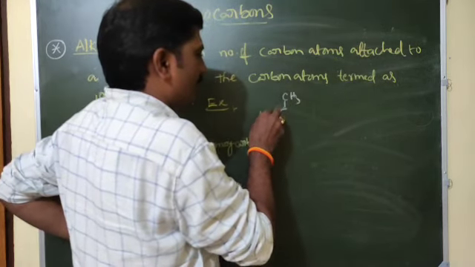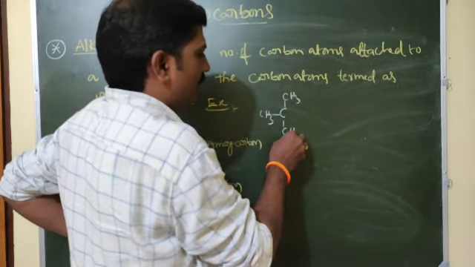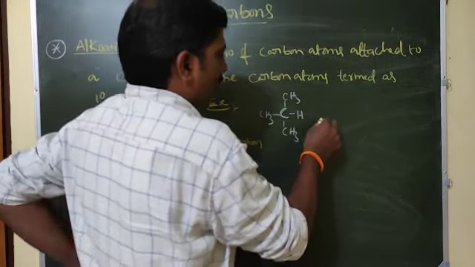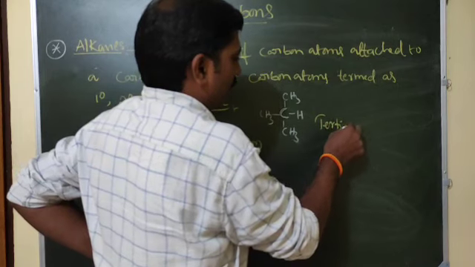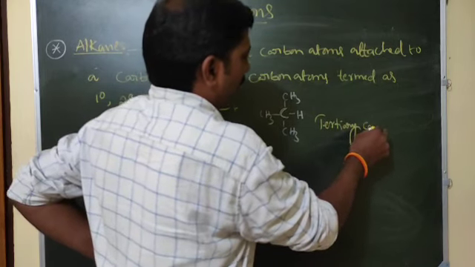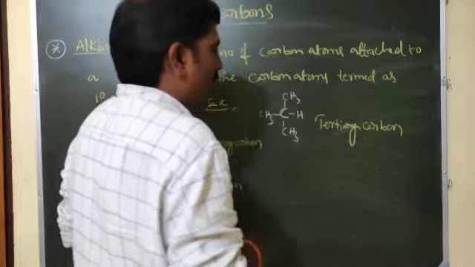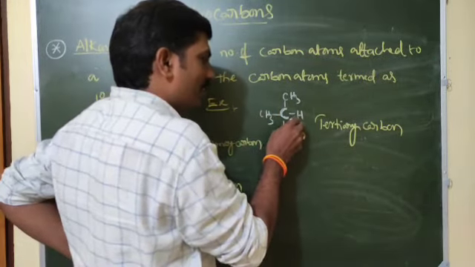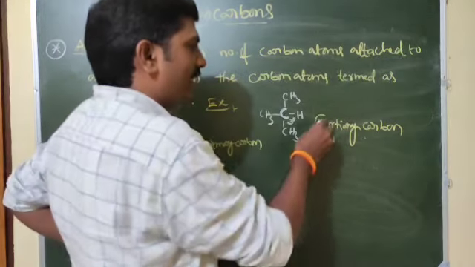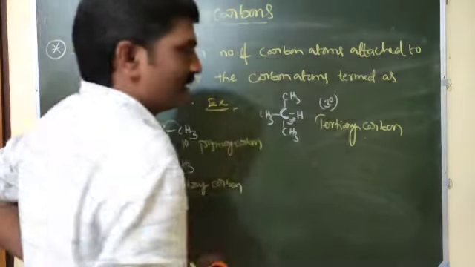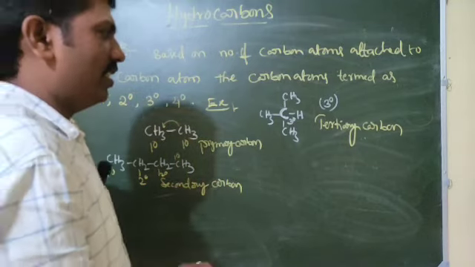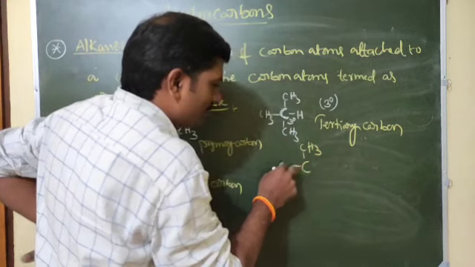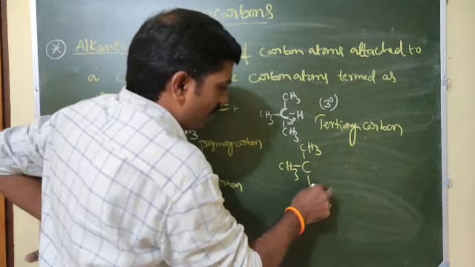Next, tertiary means what? CH3, here H. This is a tertiary carbon. What is a tertiary carbon? This carbon is attached to three carbon atoms. That's why we write this is tertiary, and we can represent it like this, 3 above, like degrees, tertiary carbon atom.